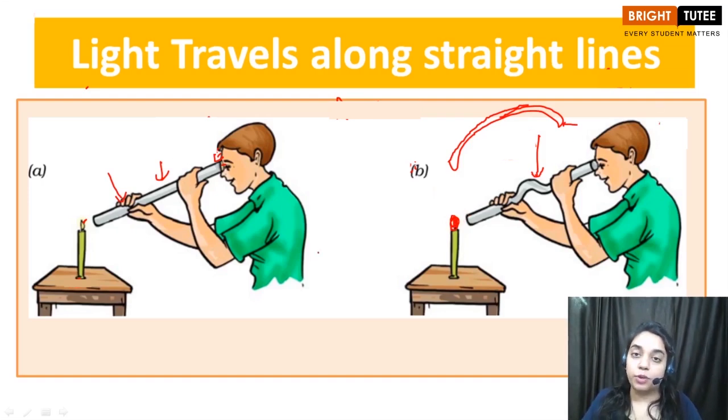Now children, what you can conclude: since this pipe was straight, through this we were able to observe the light, whereas in the other case where there was a bend in the pipe, we were not able to observe the light. The reason is that light can travel only along a straight path. In this straight pipe light can travel like this, and we will be able to observe it. But when we have a bend in our pipe, light will be obstructed at this point. So light cannot travel along a curved path, it can only move along a straight path. So this is the conclusion. What is the conclusion? That light always travels along straight lines. Okay, so let's move ahead.